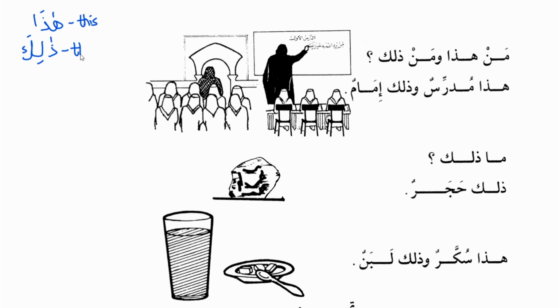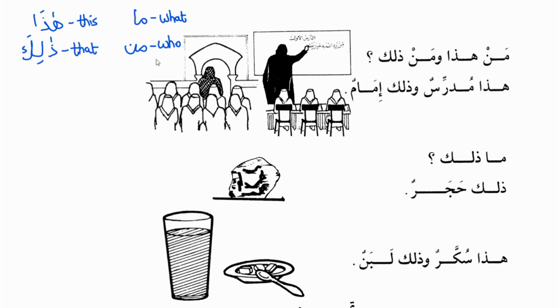We have also learned that ma means what, which is used to refer to any place, animal, bird, or anything which does not have a human mind. And man means who, which is used to refer to people having a mind.